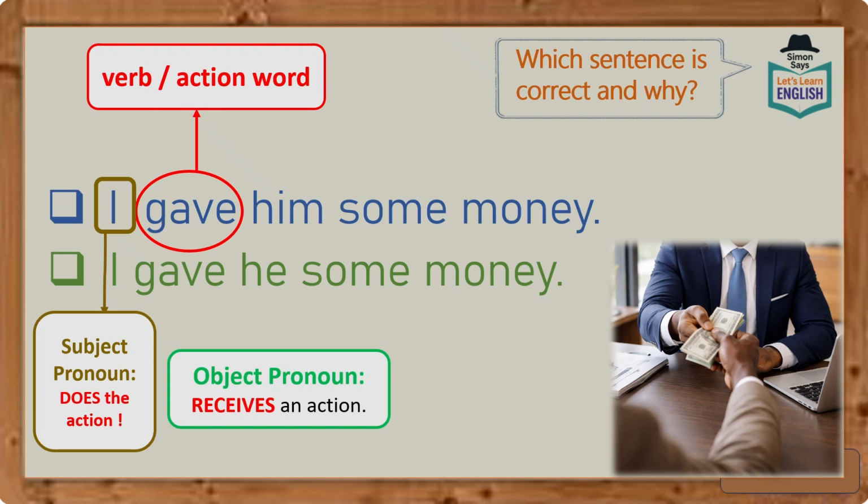So, in these two sentences, which one is the object pronoun that comes at the end? Is it him or is it he? And the correct answer is him. So therefore, the correct sentence is I gave him some money.